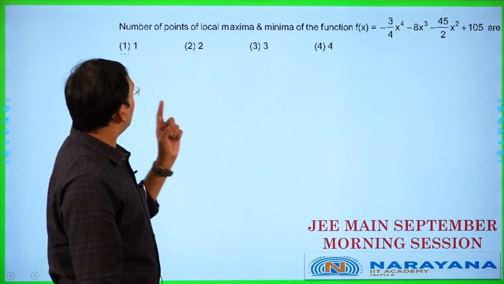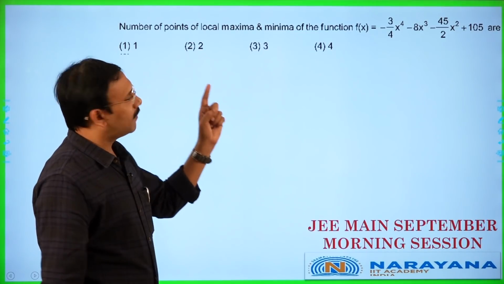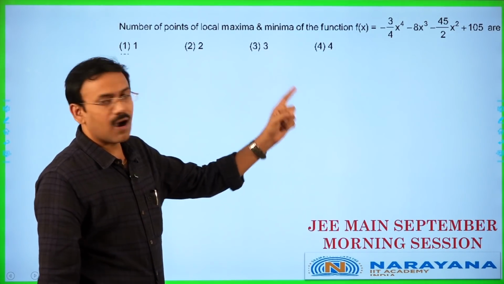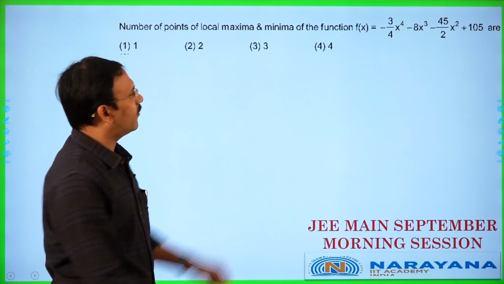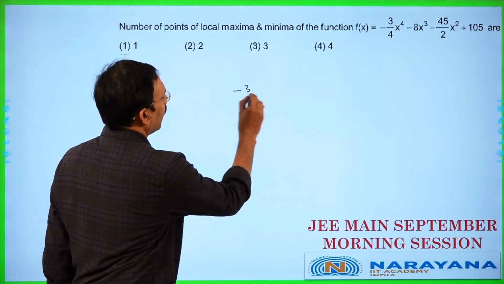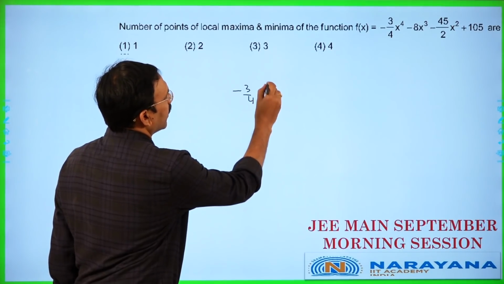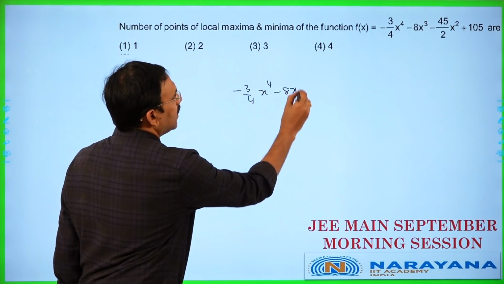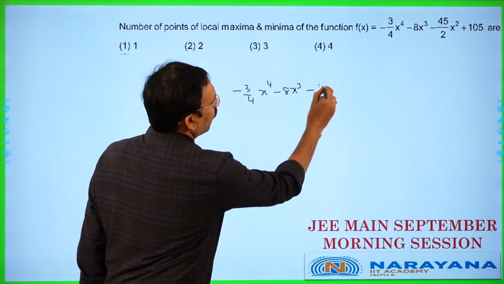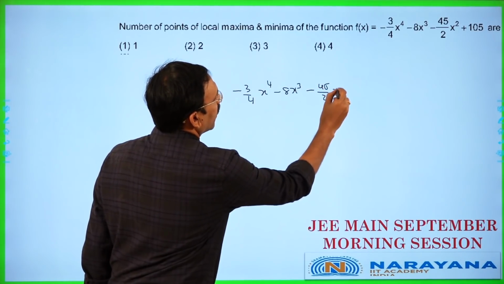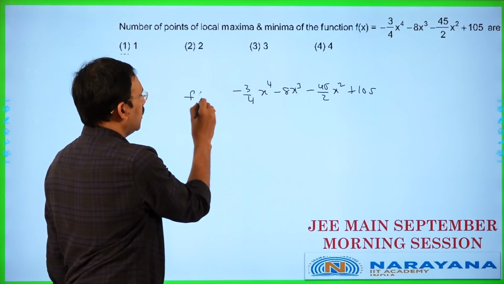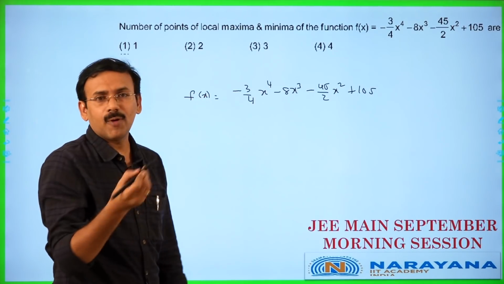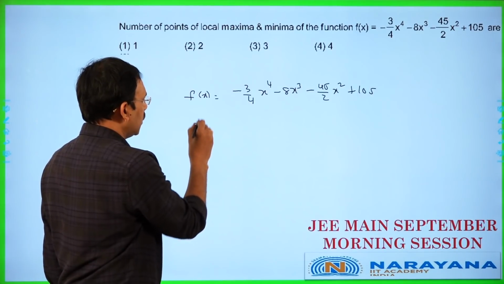You see, find the number of points of local maxima and minima of the function f(x) given as f(x) = −(3/4)x⁴ − 8x³ − (45/2)x² + 105. This is the given function f(x), a polynomial whose graph is continuous.